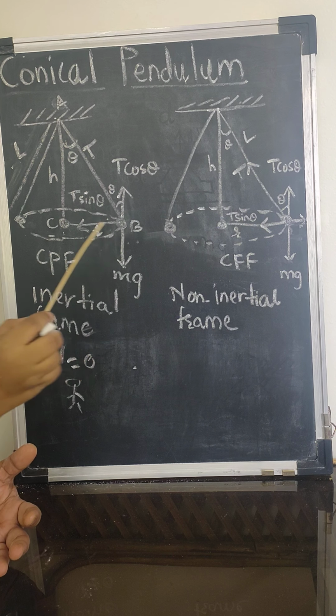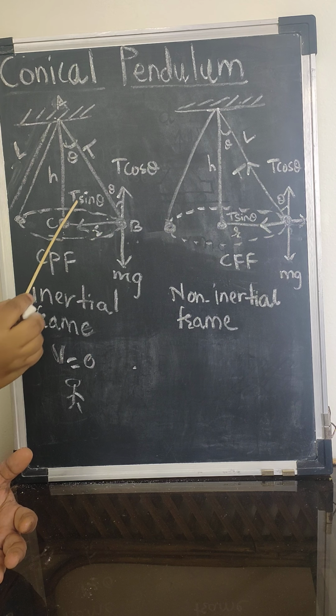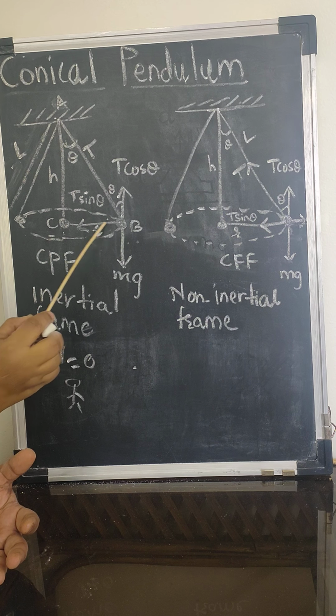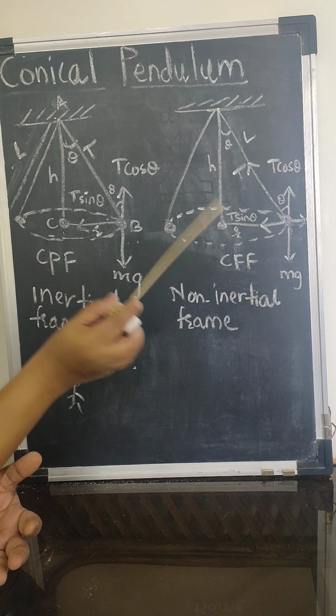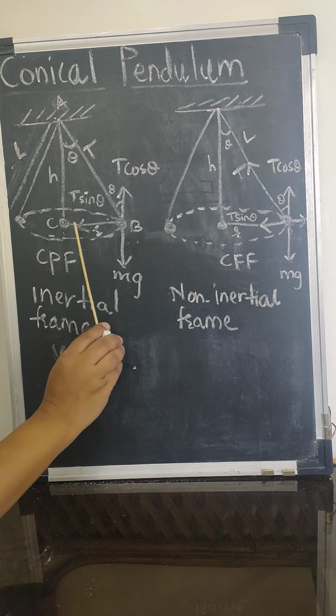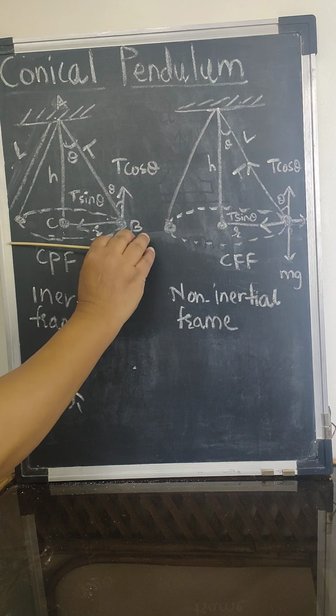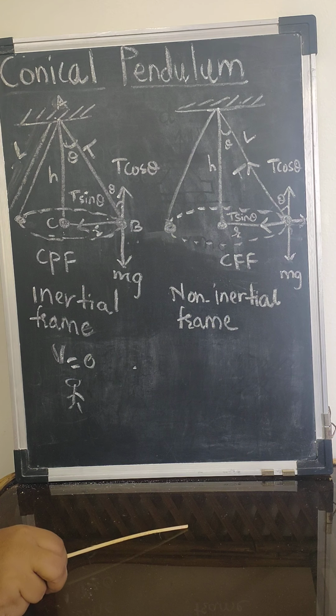So I will get ABC as a right angle triangle where the horizontal component T sin theta is going towards the center. So let's derive the formula. I will use this non-inertial frame of reference, as both are the same magnitude wise, but direction wise they are opposite. Here the centripetal force is towards the center, here the centrifugal force is away from the center.